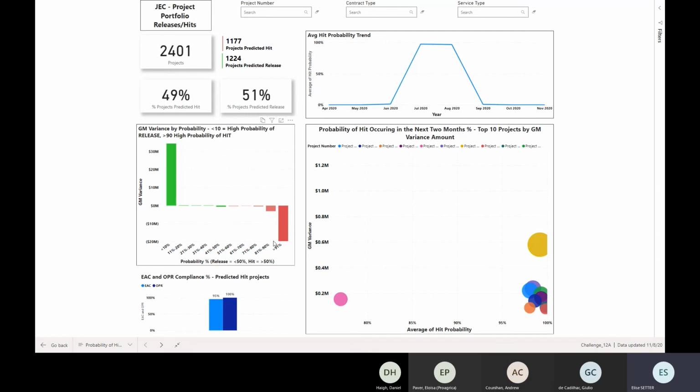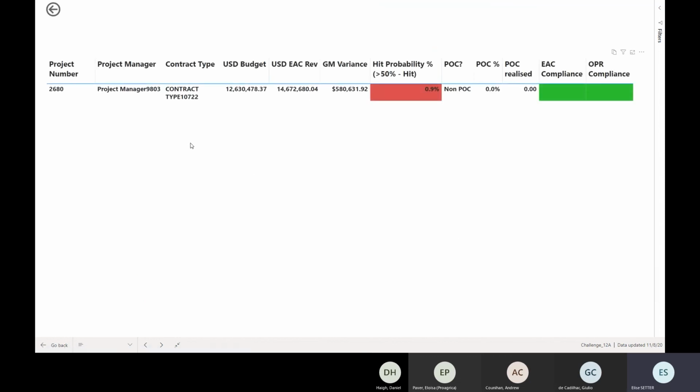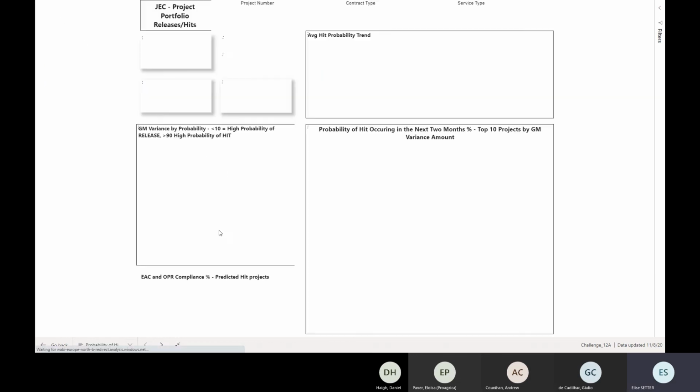So I can see down here that I have 20 million gross margin variance with a 90% probability within my portfolio. Along the right-hand side here, I can actually further drill down and see my top 10 projects within the next 2 months that have a probability of a hit occurring. So I'm going to select project number 2680, which is a very high chance of becoming a hit with a value of 580,000. I can drill through to the project detail, and from here I can get the next level where I can see the project manager, contract type, various other elements within my data set, which will allow me to take action to help mitigate the risk of this project becoming a hit.